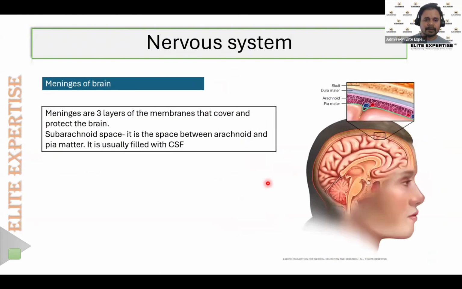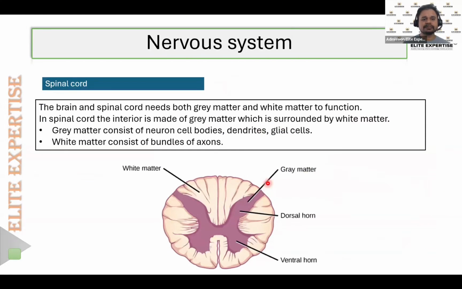Now, the brain and the spinal cord both contain gray matter and white matter. But in the spinal cord, the interior is made up of the gray matter. This is the inner part. So the inner side contains the gray matter, and the outer surroundings mainly consist of white matter. So what is white matter? White matter is nothing but bundles of axons. And what is this gray matter?